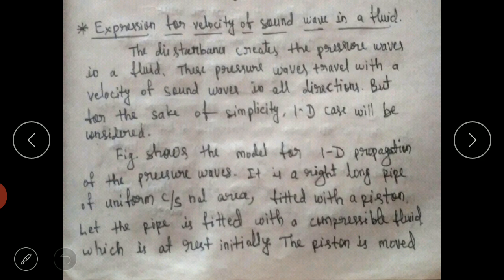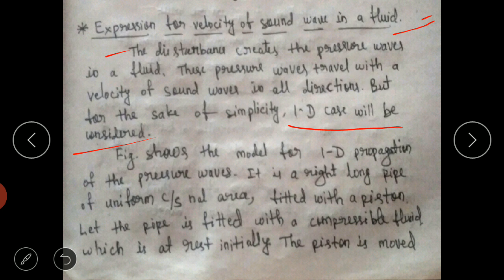Next, as I told, there is a derivation for the expression for velocity of sound wave in a fluid. This is a very important derivation, asked many times in examinations. For this we need to make certain assumptions. The disturbance creates pressure waves in a fluid. These pressure waves travel with the velocity of sound in all directions. But for the sake of simplicity, the 1D case will be considered, so you can derive the expression for 1D.